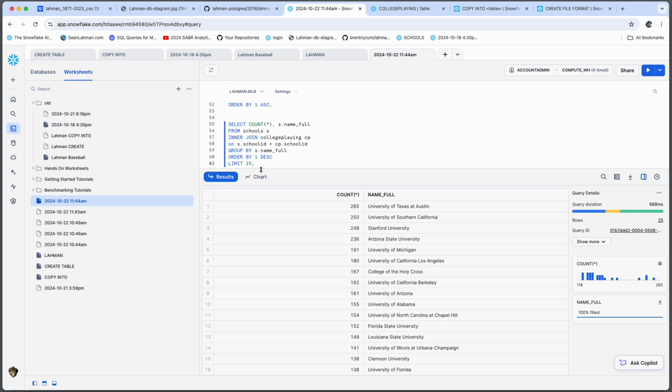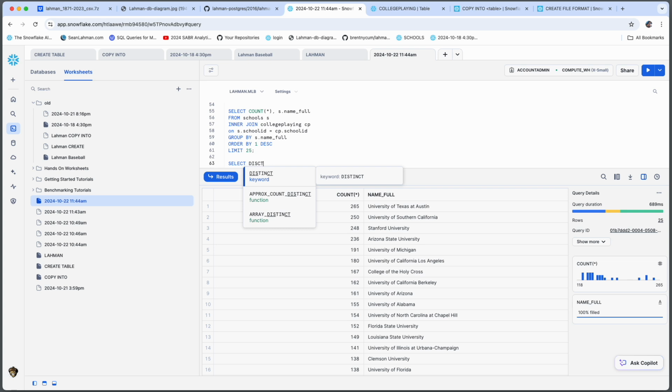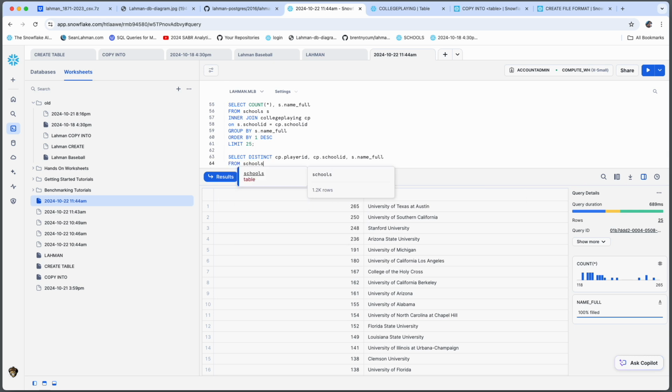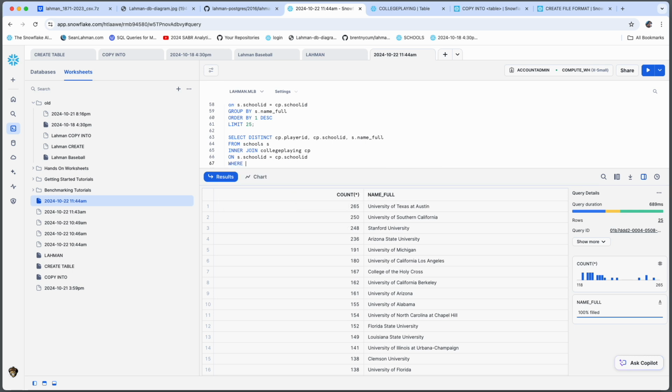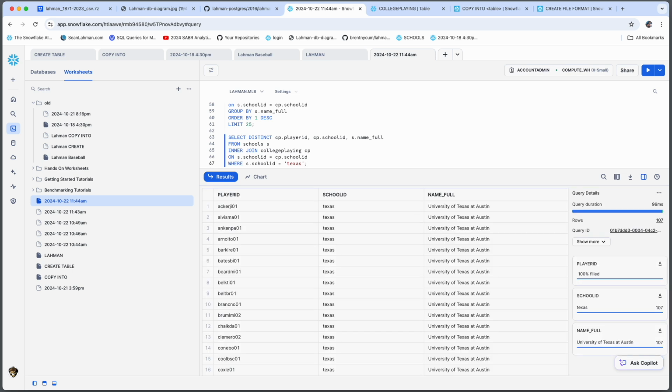So let's do that. All right, I'm going to take a stepped approach to this query. I'm going to write a smaller one, isolate it to one single school, and see if I get a realistic count back, which I'm estimating at about 100. I don't know the exact number, but that's what I expect. So let's see what this query comes back with specific to Texas.